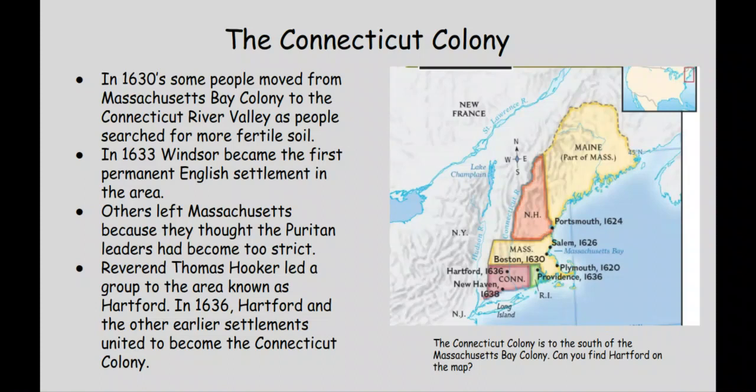In the 1630s, some people moved from Massachusetts Bay Colony to the more fertile Connecticut River Valley as people were looking for better farmland. In 1633, Windsor became the first permanent English settlement in the area. Some people left Massachusetts because they thought the Puritan leaders had become too strict. Reverend Thomas Hooker led a group to the area known as Hartford. See if you can locate Hartford on the map. In 1636, Hartford and the other earlier settlements united to become the Connecticut Colony.